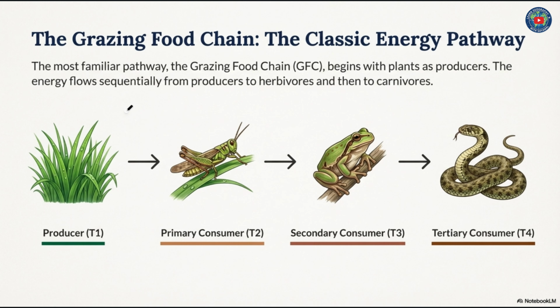The most familiar pathway, the grazing food chain, begins with plants as producers. The energy flows sequentially from producers to herbivores and then to carnivores. Producers, the plants; primary consumers, grasshoppers; then frogs, secondary consumers; and snakes, tertiary consumers. T1, T2, T3, and T4. Energy flows in this direction. In every level, energy received is only 10% of the earlier stage.